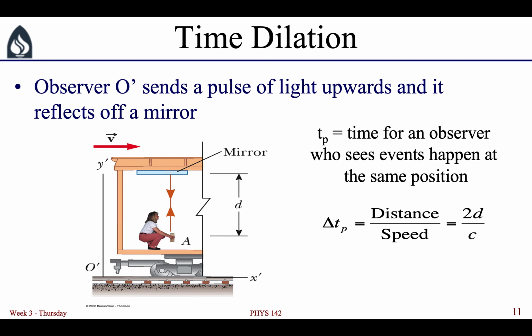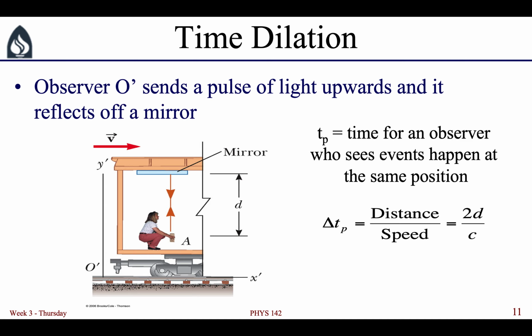In this case, the person on the train is measuring proper time. They're holding the flashlight, and when the light leaves the flashlight and when the light comes back to the flashlight, those two events occur at the flashlight, which they're holding, so it's the same distance from themselves. They are measuring proper time.